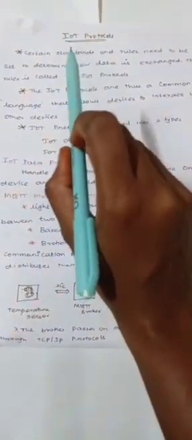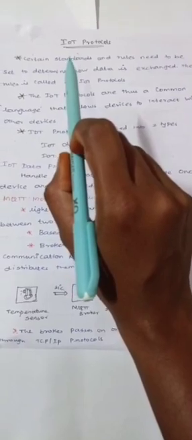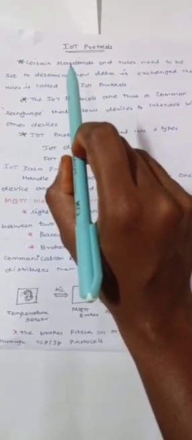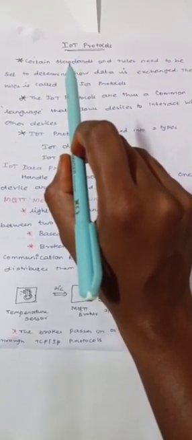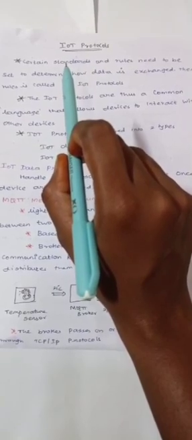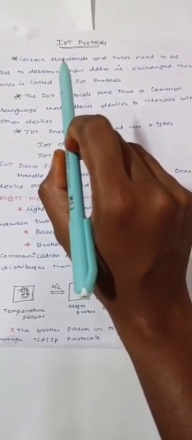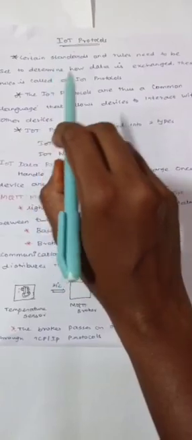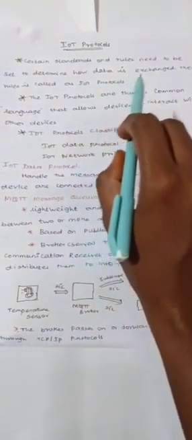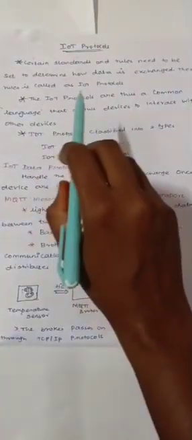IoT protocols. IoT stands for Internet of Things. The Internet of Things is about connecting a network of sensor devices to the web in real time. IoT devices communicate with each other over the network, so certain standards and rules need to be set to determine how data is exchanged. These rules are called the IoT protocols.